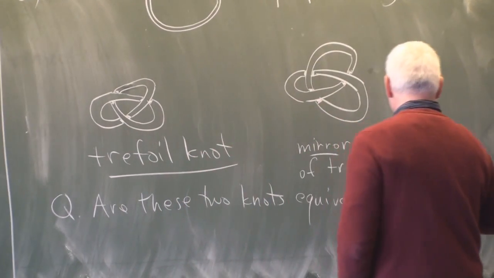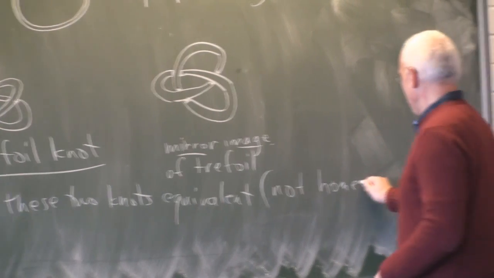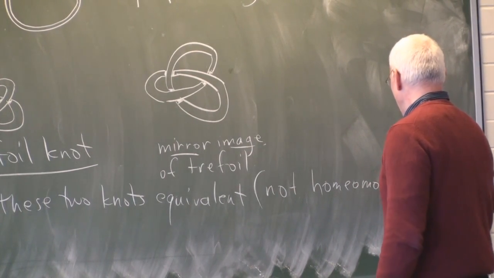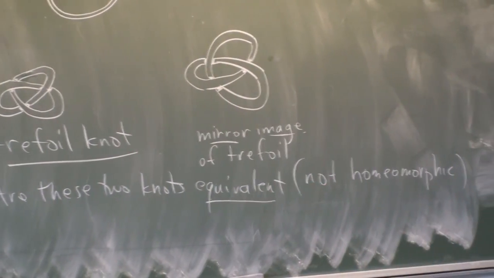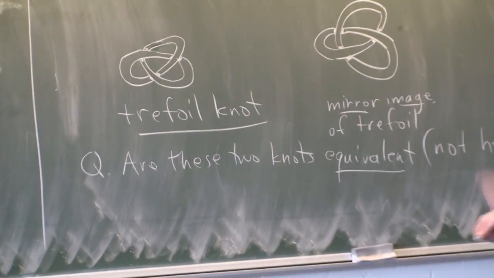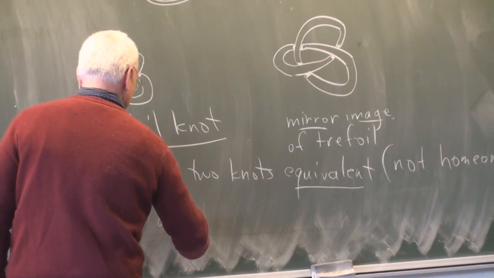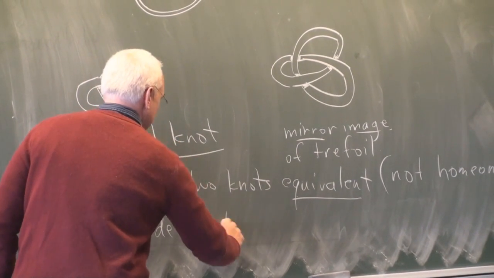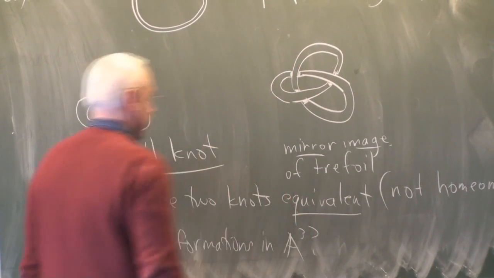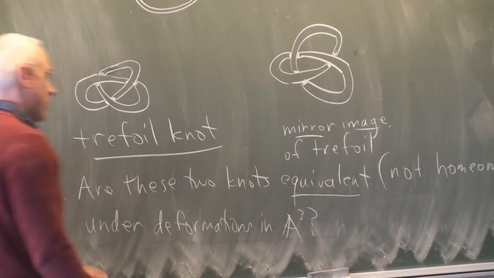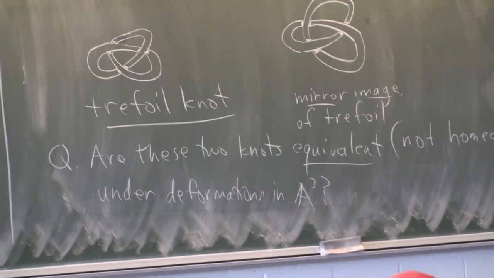And this is a different notion from homeomorphic. They're both homeomorphic to a circle, but are they equivalent under deformations of the ambient space? Under deformations, say, in our 3-dimensional space. That was an unknown problem for a long time.